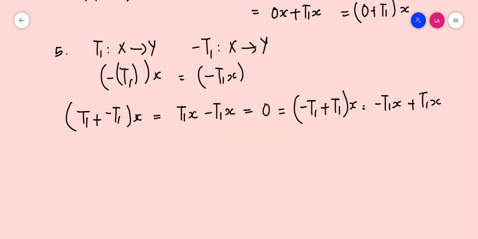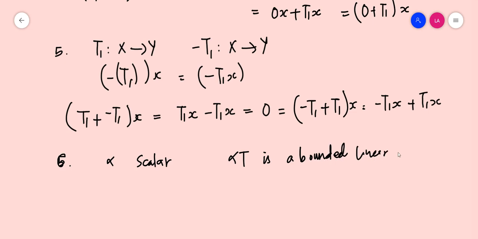Now, in the case of multiplicative properties, alpha is any scalar, then alpha T is a bounded linear operator from X to Y. Because since T is linear, alpha T is also linear, we can easily understand that.